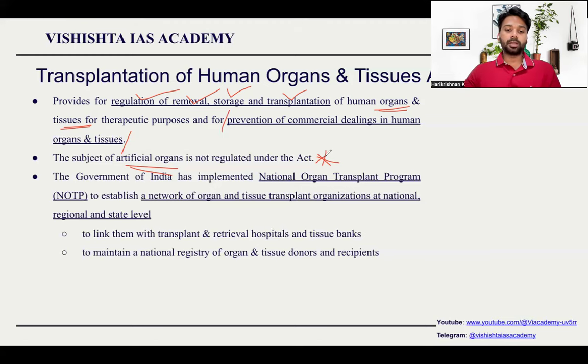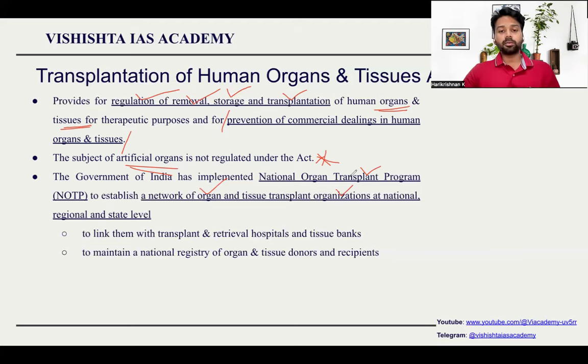And they have also implemented the National Organ Transplant Program to establish a network of organ and tissue transplant organizations. Let's say all over the country, there are multiple different transplant organizations functioning separately. Now the central government has made a separate organization called the National Organ Transplant Program.